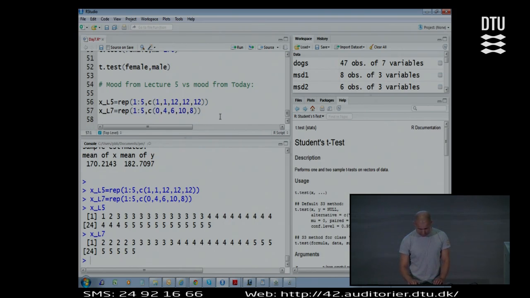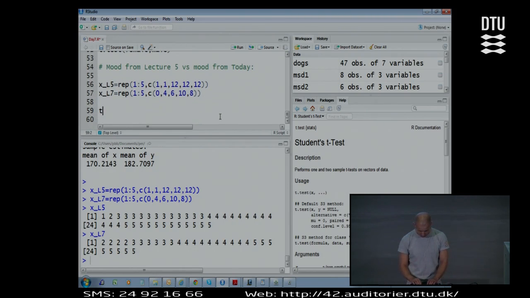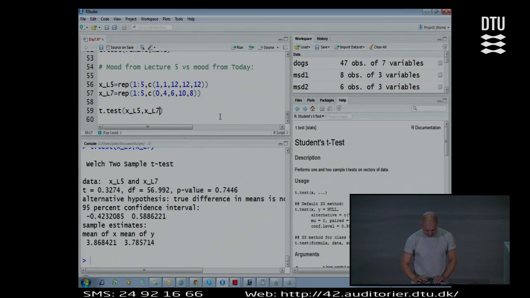Big and important time for our country where we get to know whether your mood has changed in the last couple of weeks. Now maybe that's actually, no, that's lecture 5. That's 3 weeks ago then, yeah. Blah, blah, blah. XL5, XL7.